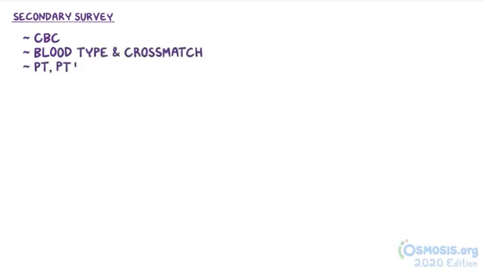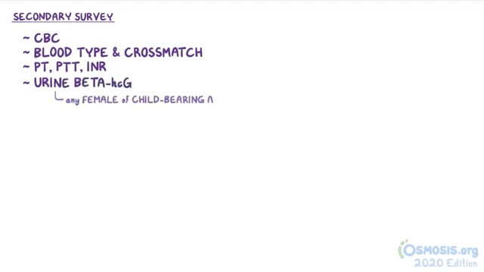Common labs that are sent include a CBC, blood type and cross-match, and a PT, PTT, and INR. Also, a urine beta-HCG should be obtained for any female of childbearing age. A urinalysis should be obtained to look for hematuria, which could be due to genitourinary injury.